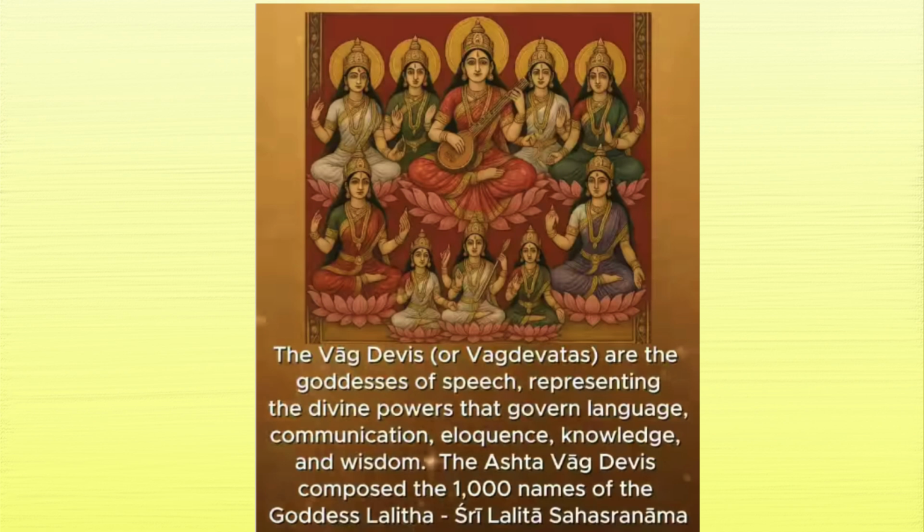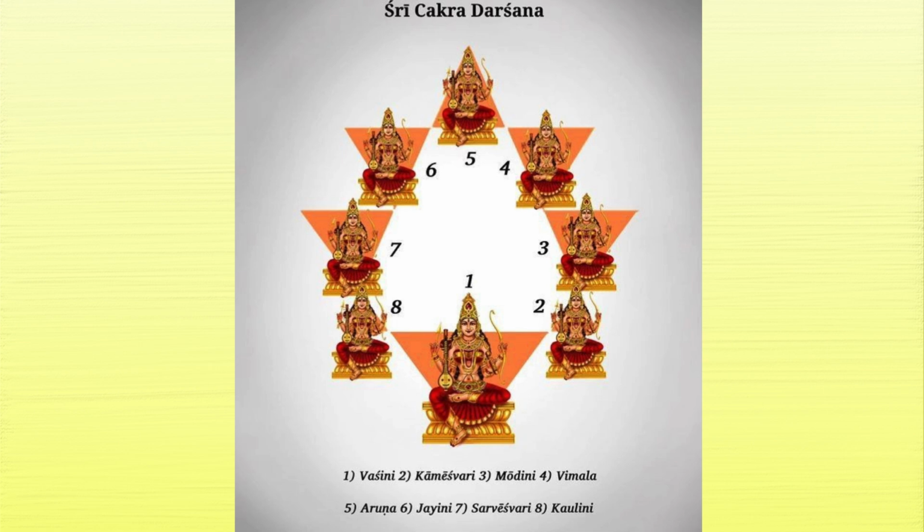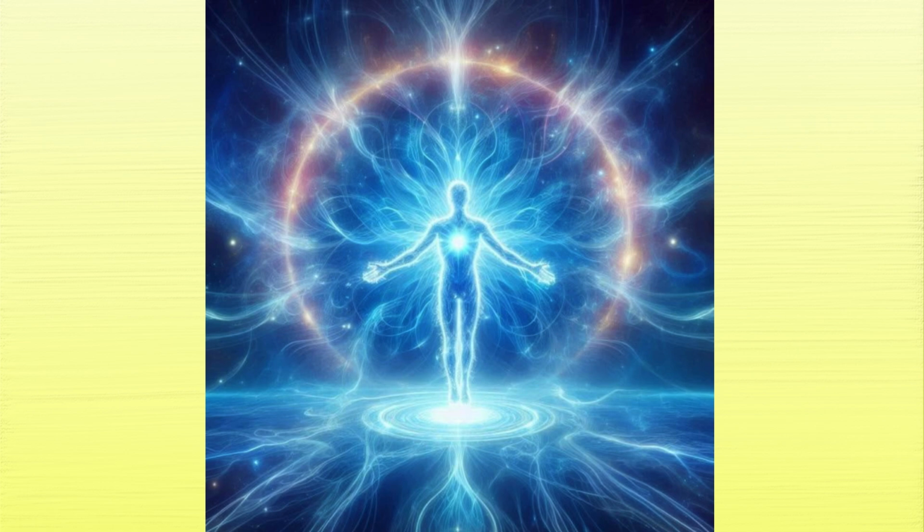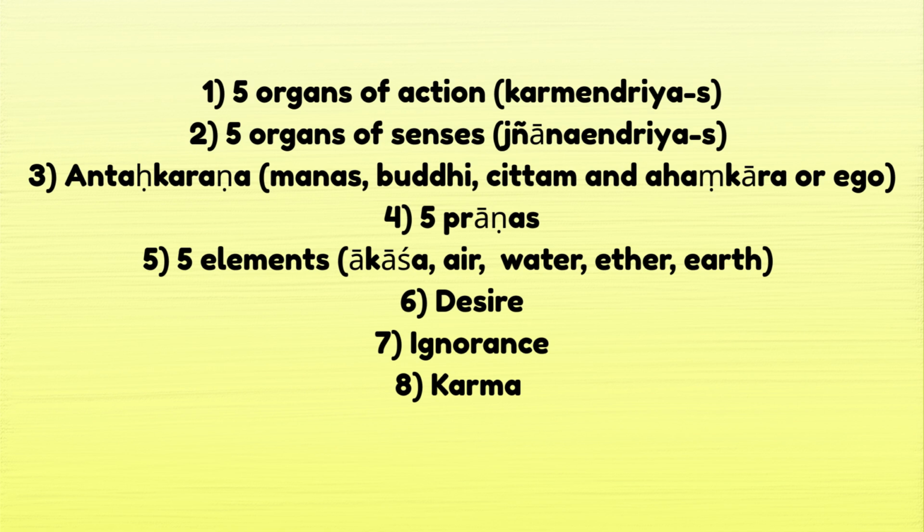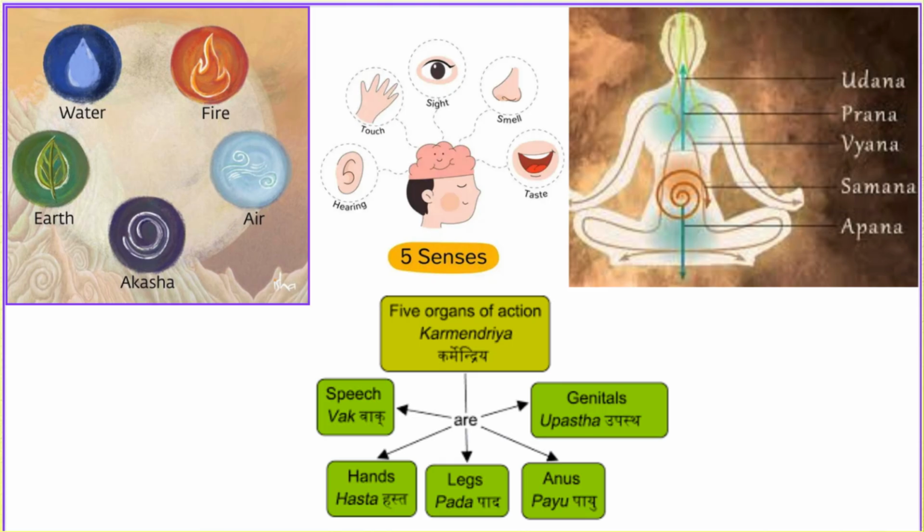They have composed Lalita Sahasranama, which are the thousand occult names of Ma Parashakti, Divine Mother. These eight Vag Devis also represent Puri Ashtak, which means the city of eight. It is a subtle body or Sukshma Sharir. It is responsible for transmigration of the Jiva, the soul in bondage. This consists of desire, ignorance, karma, five organs of action, five organs of senses, antahkarana, five pranas, and five elements. So these all eight make the puri ashtak.